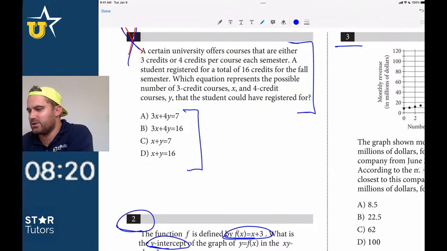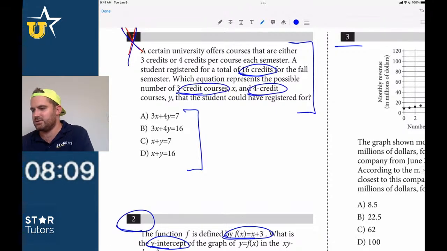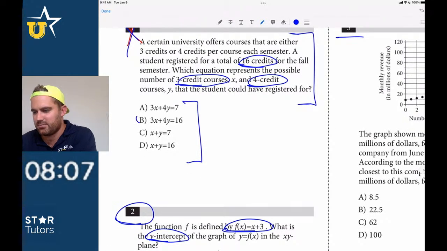Okay, so a certain university offers courses that are either 3 or 4 credits per course. A student registers for a total of 16 credits for the fall, which equation represents the possible number of 3 credit courses, X, and 4 credit courses. So this one's easier, right? This one's just B. Again, it's not to say that one was going to be hard. When I skipped it initially, it wasn't because I thought it was going to be hard.